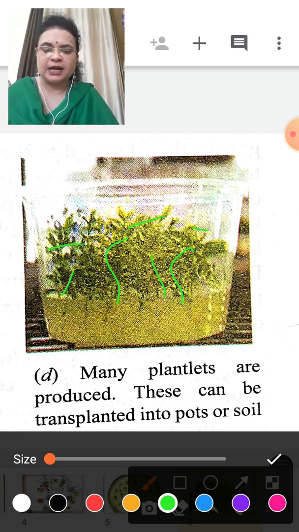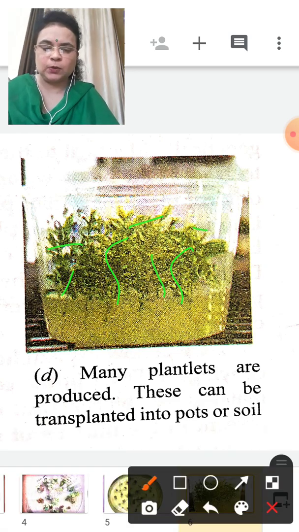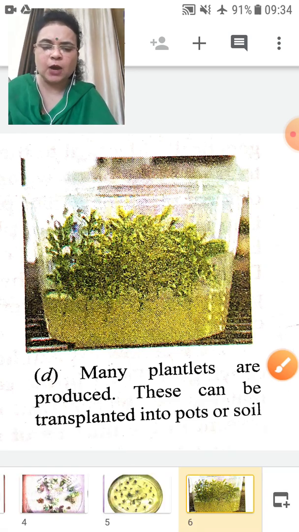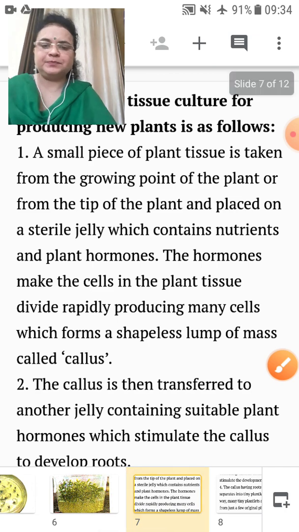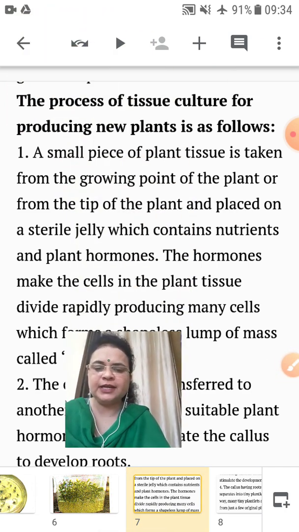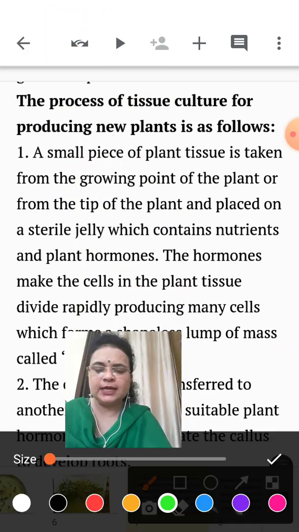We cannot grow these plantlets in only one pot or dish. These thousands of plantlets grown by the process of tissue culture can now be planted in a variety of pots or soil according to the variety and nature of the plants. Now see here, let's look again at what we have studied.